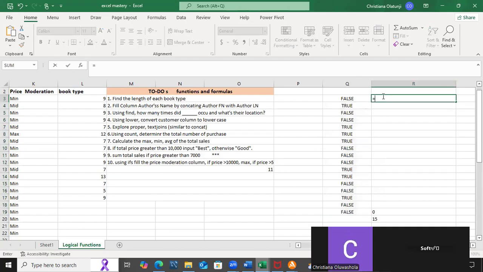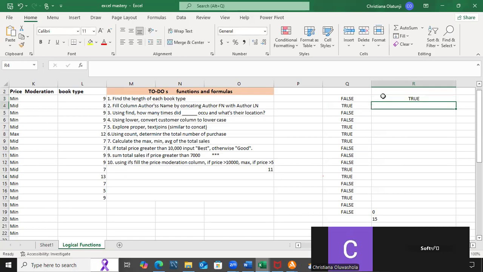Now let's try OR. This one means if at least one condition is met, give me true, regardless of anything. If one condition is met, give me true. Let's try if E3 equals 5,500. This is wrong, but let's see. And if, what's our total sales column? Our total sales is H3 greater than 7,000.